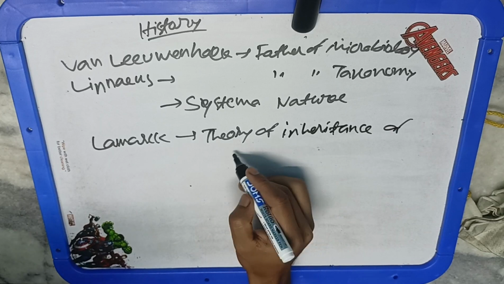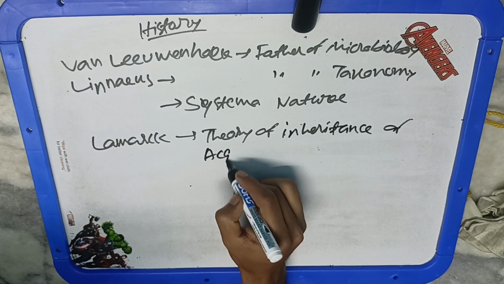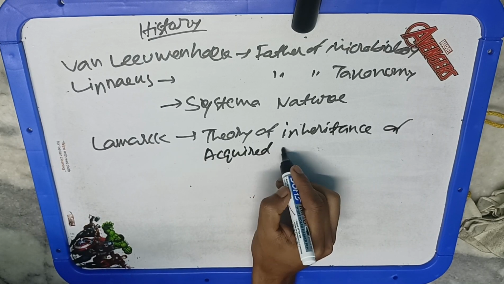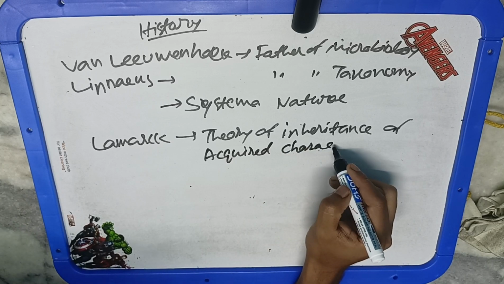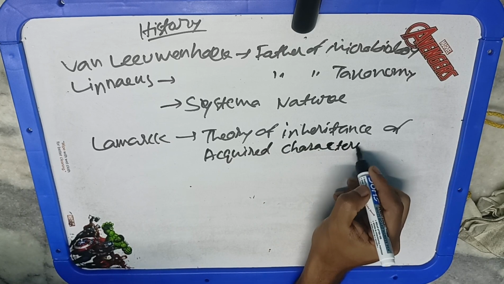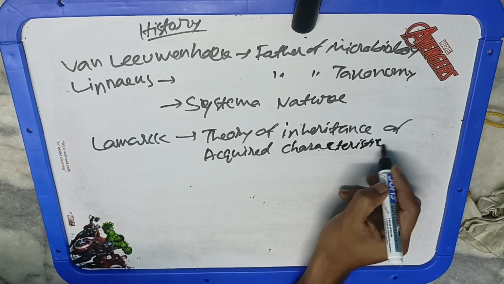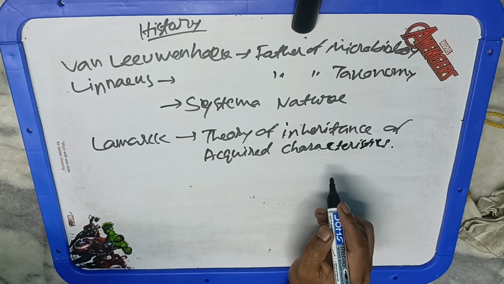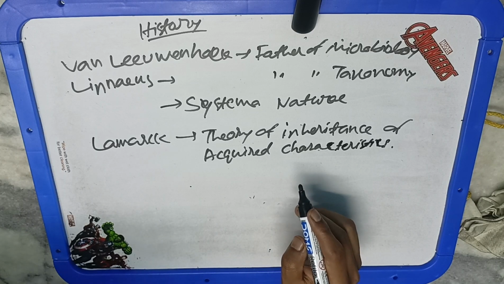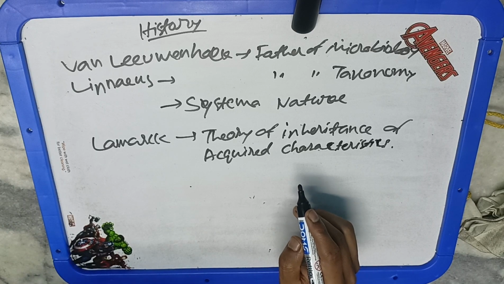Lamarck presented his theory in 1801. He said if an organism changes during life in order to adapt to an environment, those changes are passed on to the offspring. It means if there are some phenotypic changes in the parent, they will also transfer to the progeny, although this theory is not accepted.